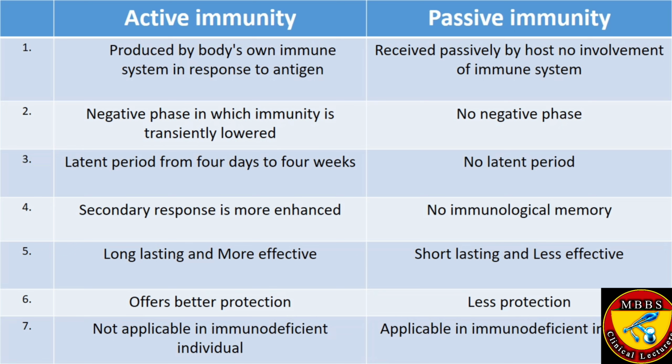So the sixth one: active immunity offers better protection compared to passive immunity, because passive immunity is for a short time period and will disappear after that period, while active immunity can be lifelong. And active immunity cannot be applicable in immunodeficient individuals, while passive immunity is applicable in immunodeficient individuals.